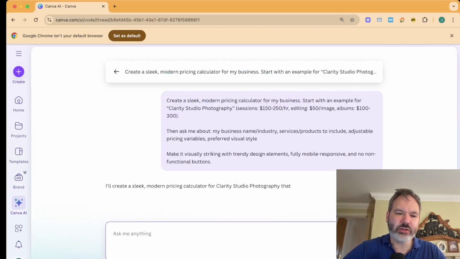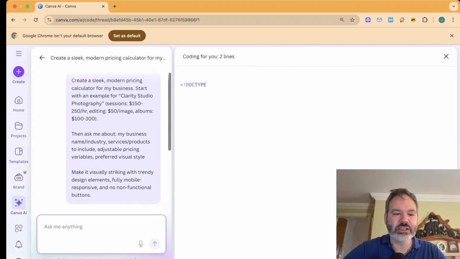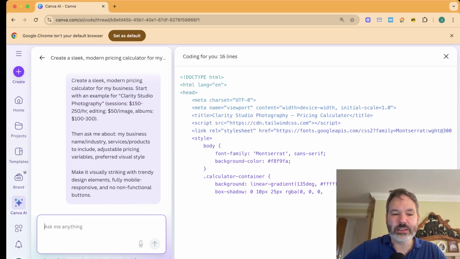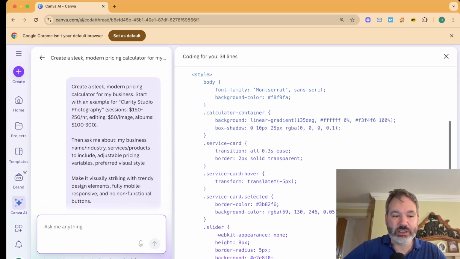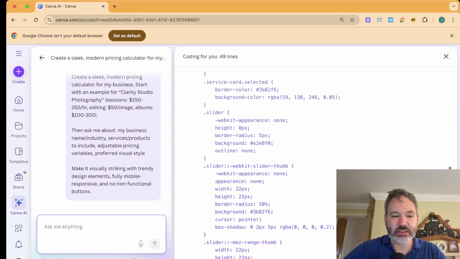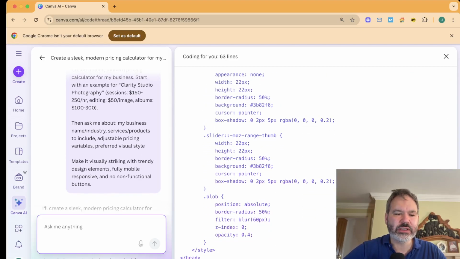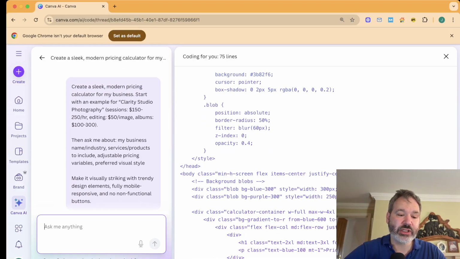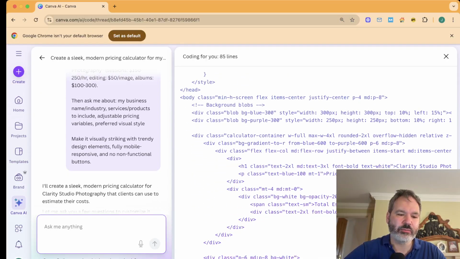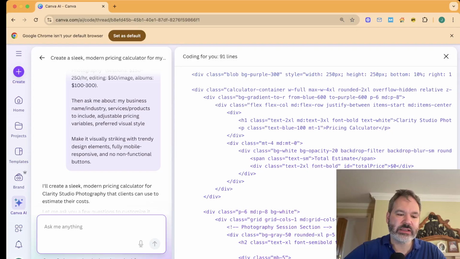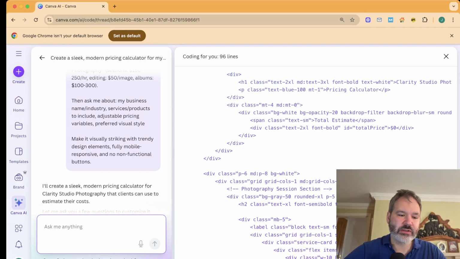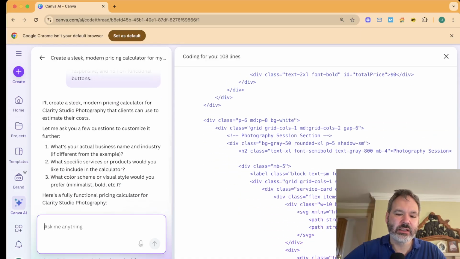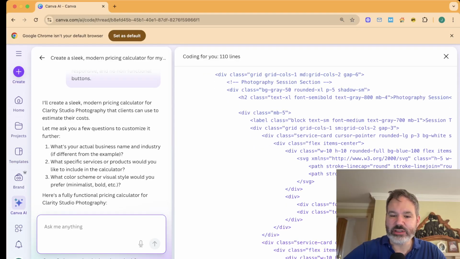Okay, so you can see straight away it's shown the prompt. It started coding straight away as well. But you're not limited to the options it's showing you. All it's doing here is a prompt, and it's pretty good if you look at the prompt. It's sort of giving you an example. So you could edit this prompt and change it. But it's also saying ask me about this, and I'm pretty pleased it's saying that, because that's always a good thing to add to a prompt. So then we can see it's asking the questions, and once it's got the answers, it can then amend the code. But you can see it's actually writing the code live.